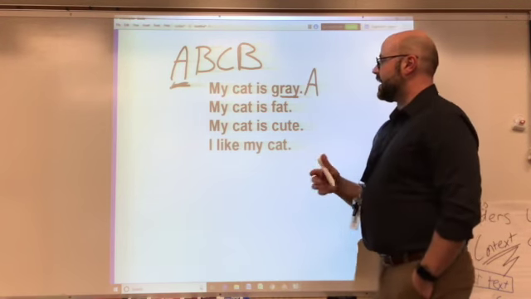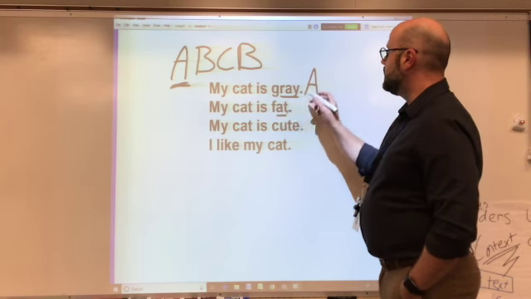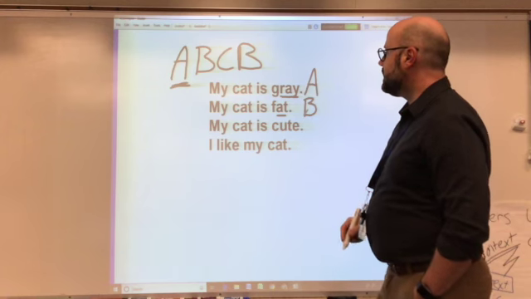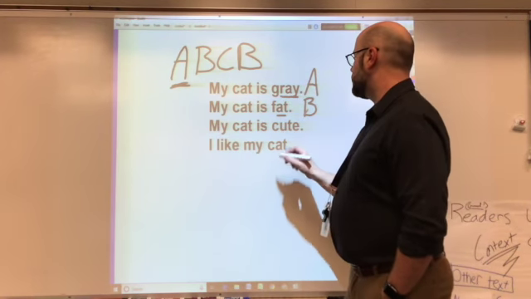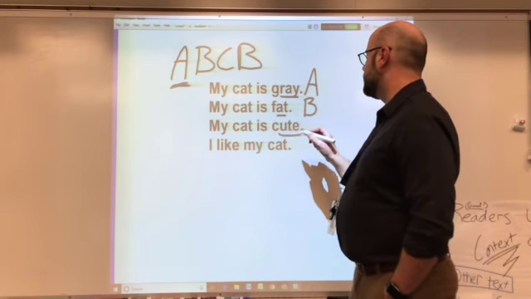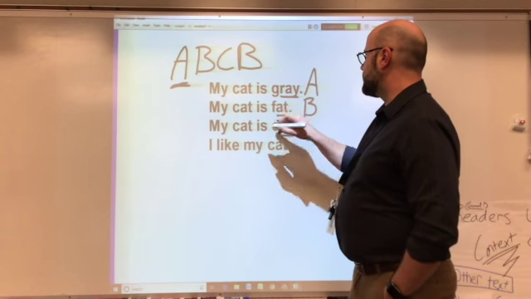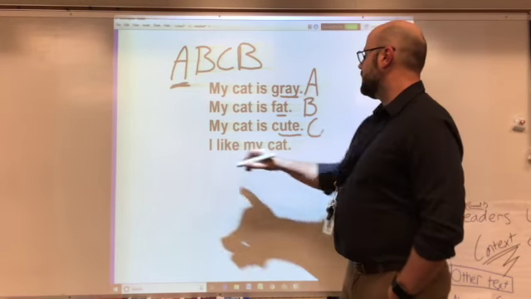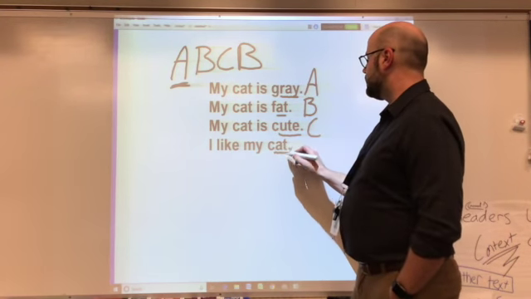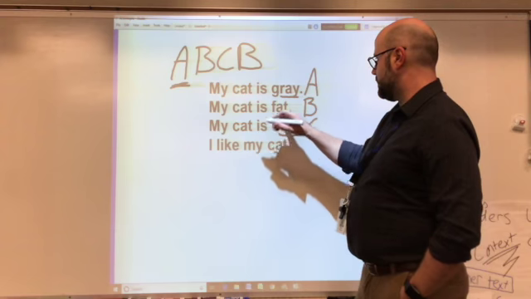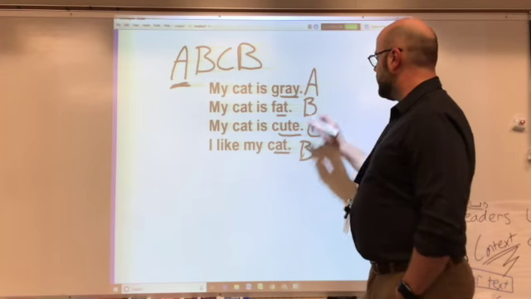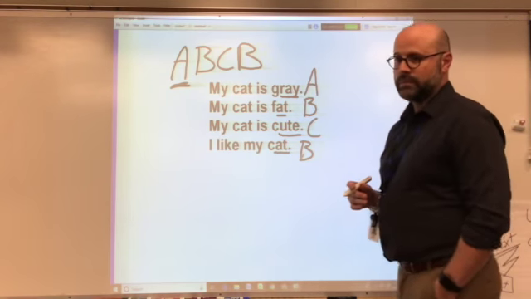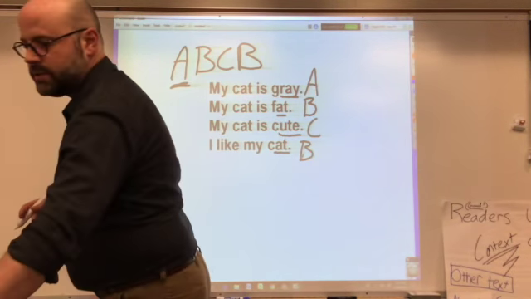My cat is fat. Okay, A-T. That's different than A-Y. My cat is cute. Cute. That's not like fat, or it doesn't have the same end sound as fat or gray, so that's C. I like my cat. Well, that has the same end rhyme as line B, so A, B, C, B. Do you guys see how we're doing that?